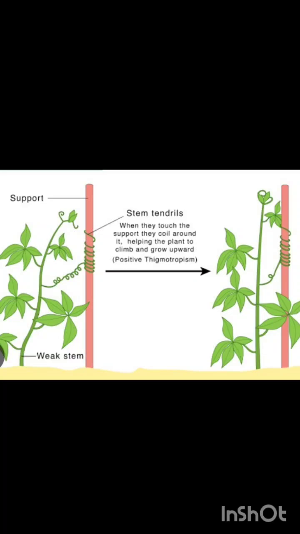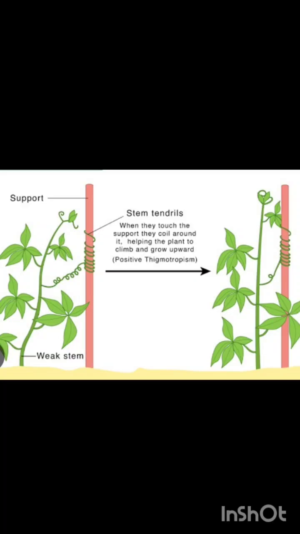Here we can see haptotropism. The plant uses touch to sense its surroundings with the help of tendrils. We can see the spring-like structures. These structures are called tendrils. We can see this in climbing plants. Climbing plants use their tendrils to climb on other stems.